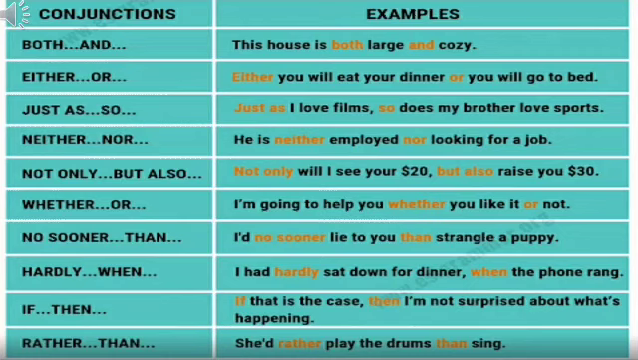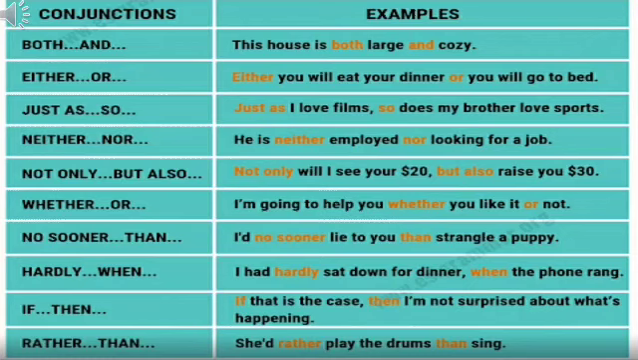No sooner...than. I had no sooner lie to you than strangle a puppy. Hardly...when. I had hardly sat down for dinner when the phone rang. If...then. If that is the case, then I am not surprised about what's happening. Rather...than. She had rather play the drums than sing.